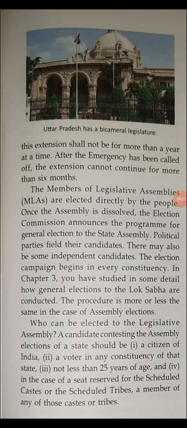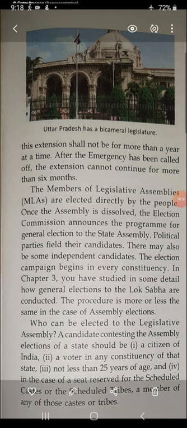In chapter 3 you have the Lok Sabha. The procedure is more or less the same in the case of assembly elections. So if the house is dissolved, then the Election Commission will announce a general election in the State Assembly. Then the political parties will field their candidates and start campaigning. They will do rallies and protests, everything in order to get votes. The process of the election is the same as the center's Lok Sabha or general election.